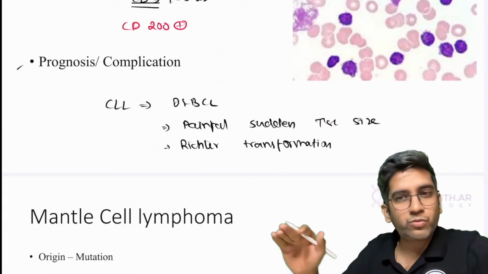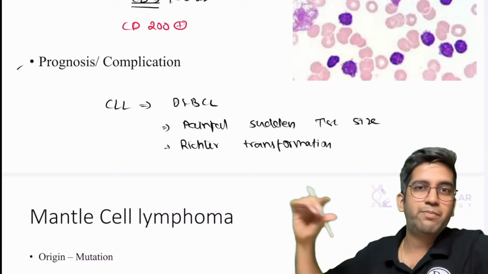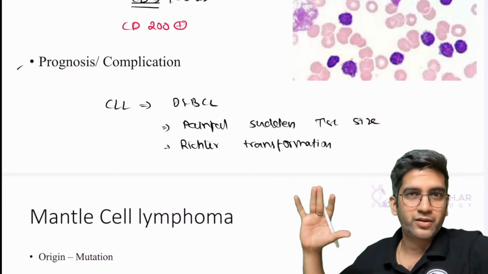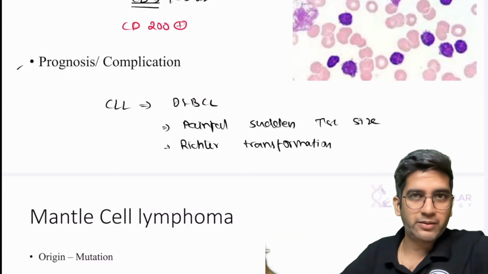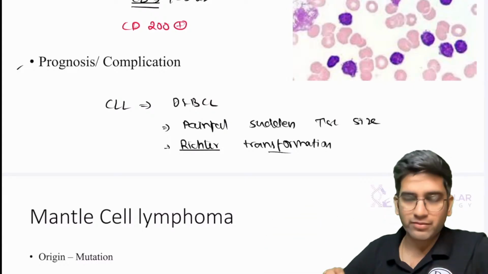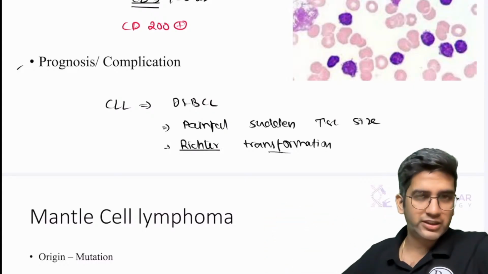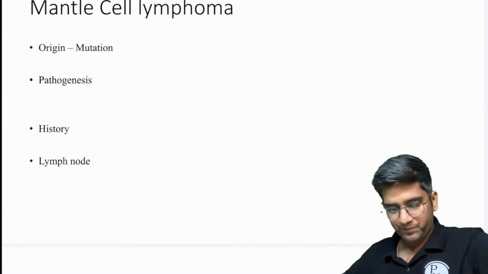Almost every lymphoma will progress to DLBCL. So it's a template prognosis complication. CLL can become, mantle can become, marginal can become, follicular can become. But in CLL, I gave a term, Richter's. In other places, I don't give a term. That's all, fine? Let's go to mantle.